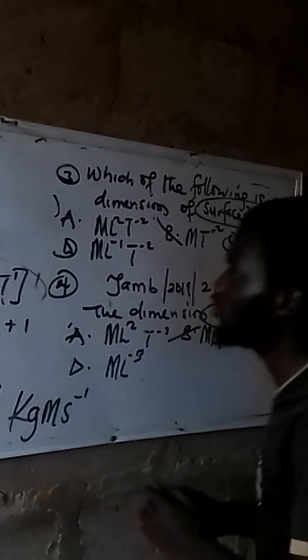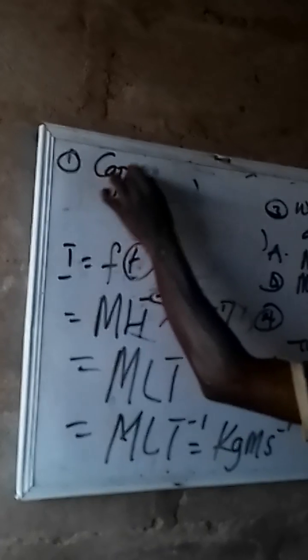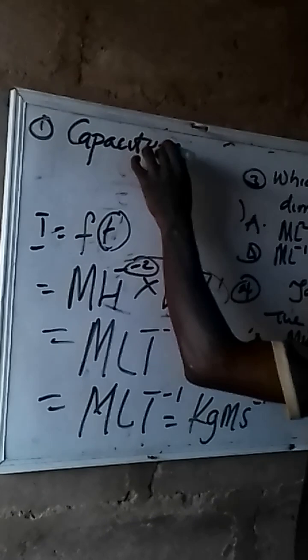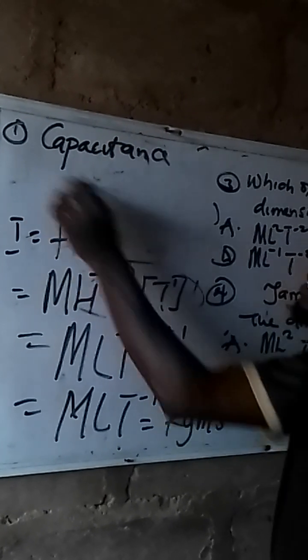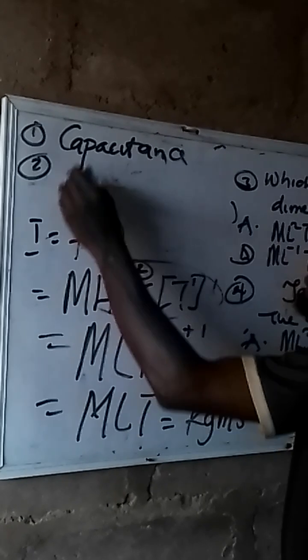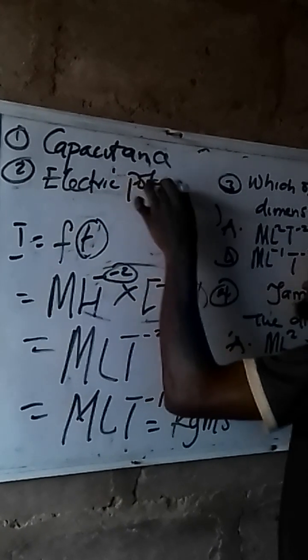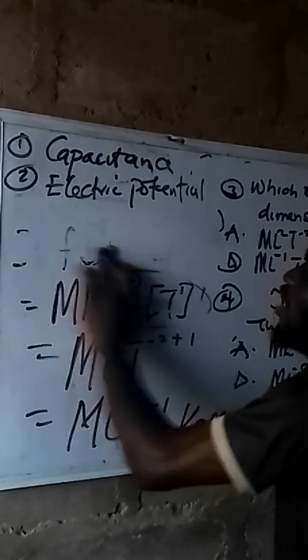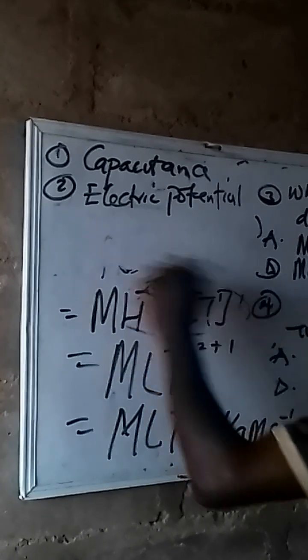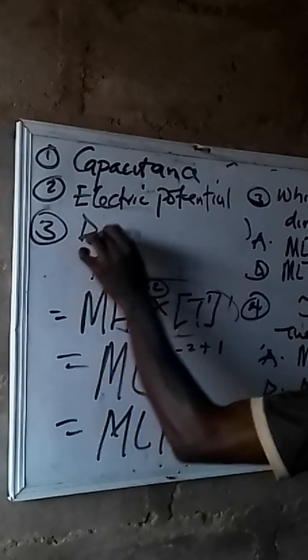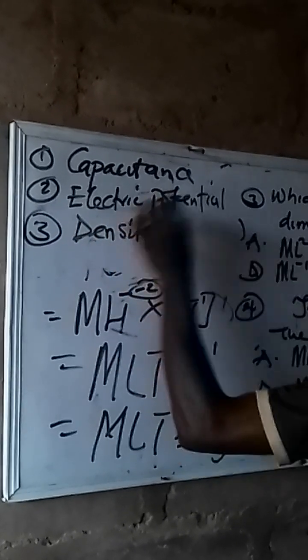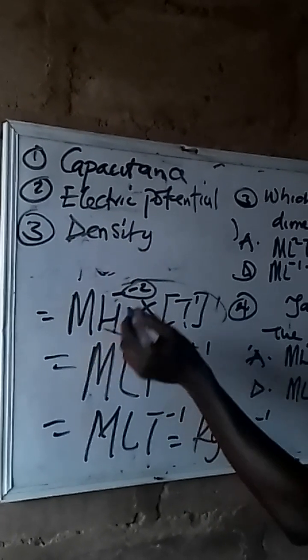My homework for you today: what will be the dimension for capacitance? You go and try that. Find the formula and do that. Number 2, what will be the dimension for electric potential? You can drop your answer in the comment section and I will attend to the questions and we'll see if you are actually right. Then number 3, what of density? It is a JAMB question. Density, mass over volume, find the dimensions for that.